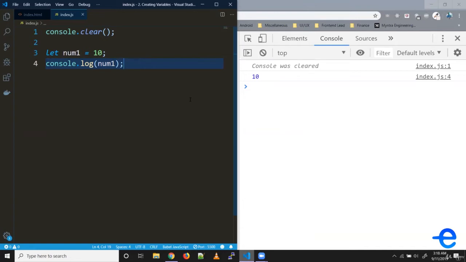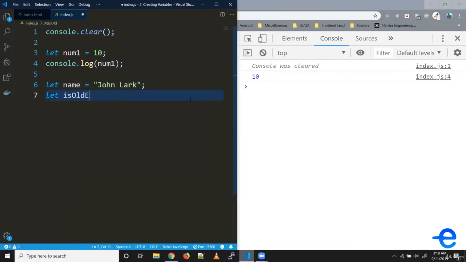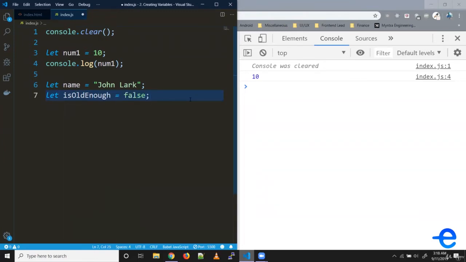So let's try some different data types. Let's say a string. So let name is equal to John Clark, or even a Boolean. So let's say isOldEnough. It can have true or false value. Similarly, we can store some arrays.